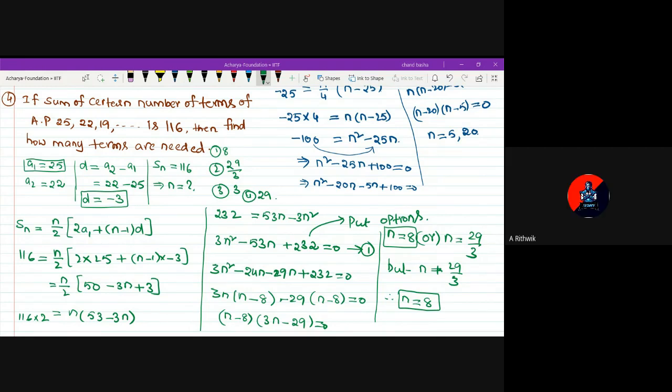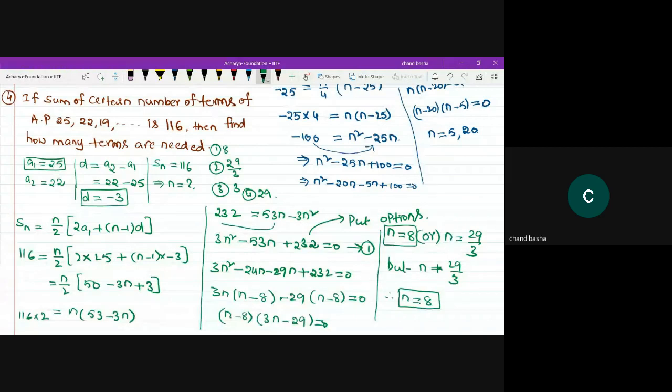No, sir, I know factorization, not that, sir, the one before. 3n square minus 53n plus 232. In that, on the LHS, the first 53 and minus 3n square was there, no, sir. It became opposite, sir. I'm taking everything on the left hand side because, as I said, the highest power n square must be positive. To make this positive, this expression will be on the left hand side. Minus will become plus 3n square, plus 53n will become minus 53n. Already 232 is positive, so it is kept on the left hand side only. Yes, sir.